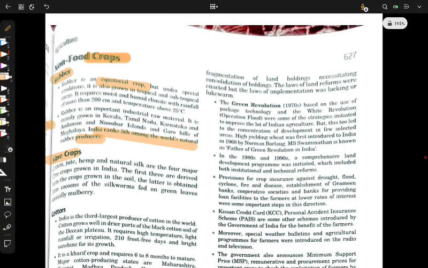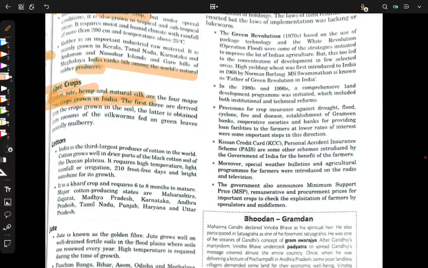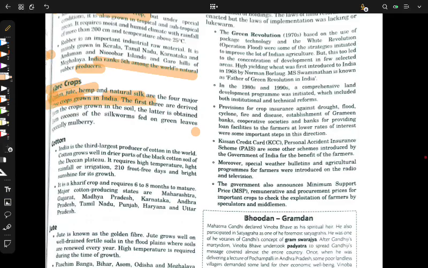Now there are fiber crops. There are four prominent types of fiber crops, which are cotton, jute, hemp, and natural silk, in which the first three are naturally grown, and natural silk is acquired from silkworms, which are fed on green leaves, especially mulberry leaves. I will tell you about it. Don't worry. Cotton. India is the third.